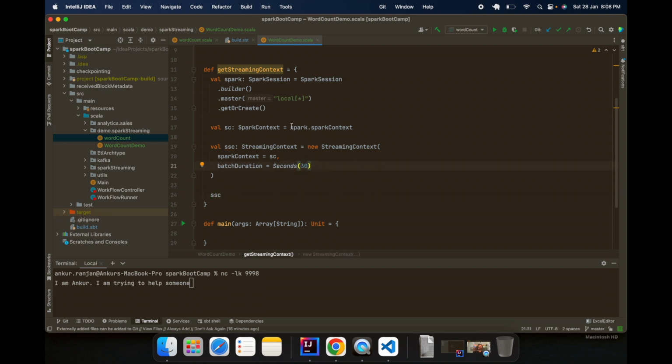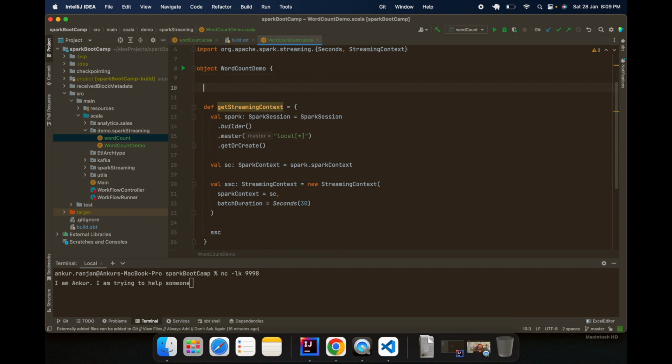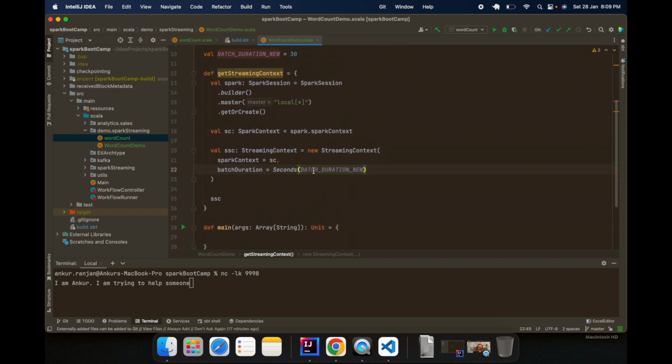So here this is the batch duration. Let me just define it. I've already defined batch duration in my code somewhere, so I will just give a new name. That is 30, and here I will just pass batch duration new. This has given me streaming context.